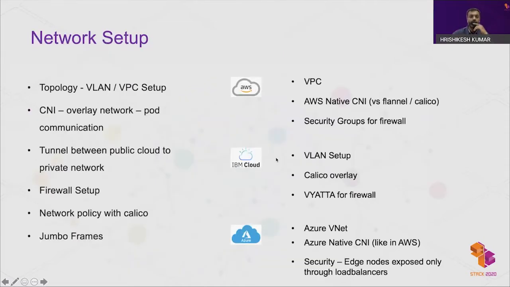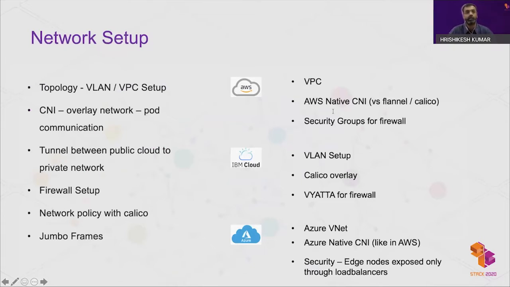The first step in cluster creation is defining the network topology. It involves creation of a VLAN or VPC, adding subnets and CIDR blocks. Worker nodes belonging to the cluster are created in this network. As per the CNI specification, any container of any pod must be able to communicate with any other container without any NAT.